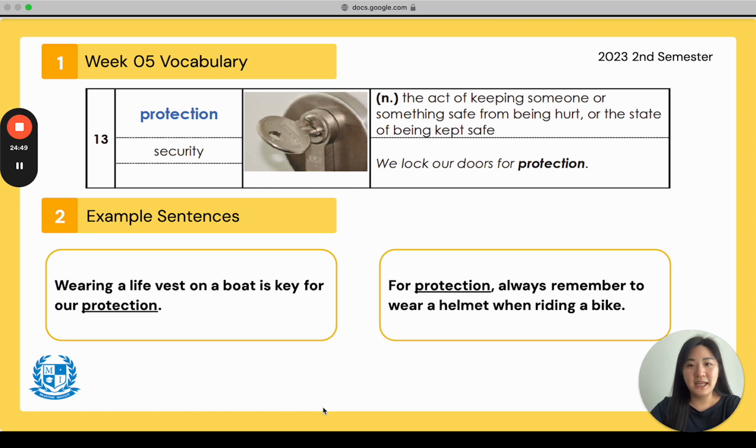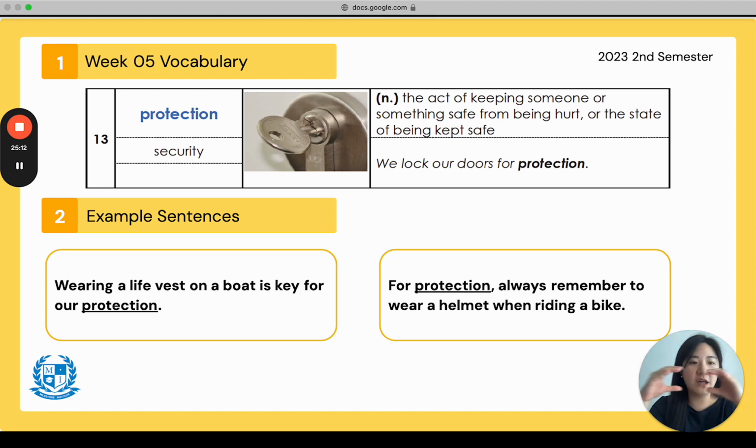13. Everyone say protection. Protection. Very good. And the synonym is security. And the part of speech is noun. The definition says, the act of keeping someone or something safe from being hurt, or the state of being kept safe.